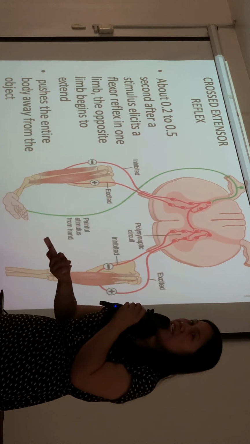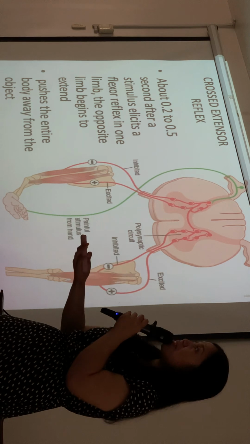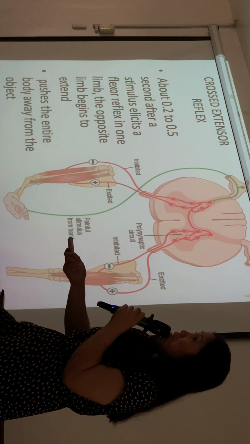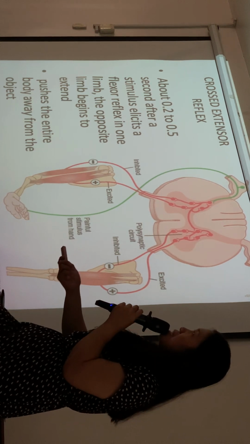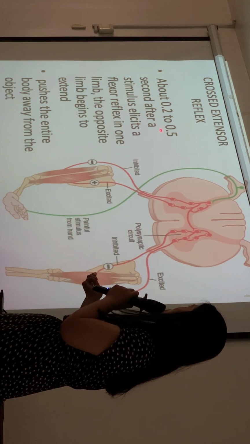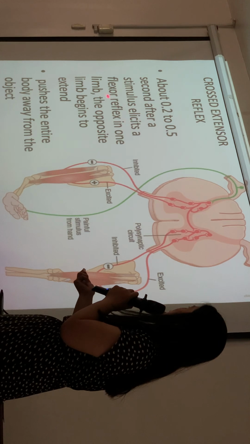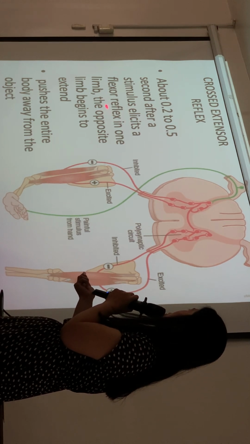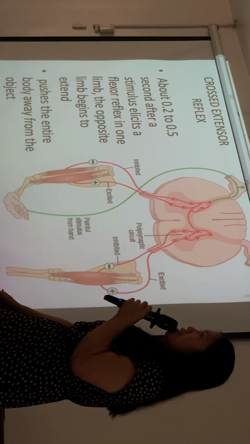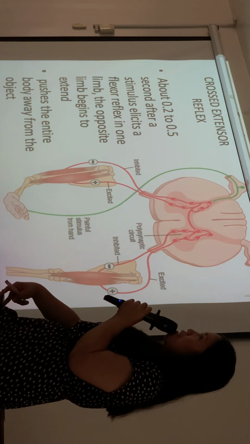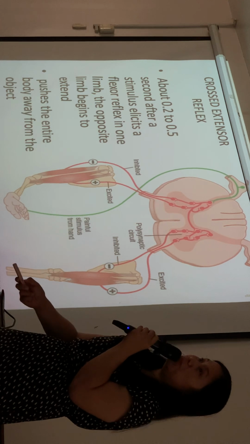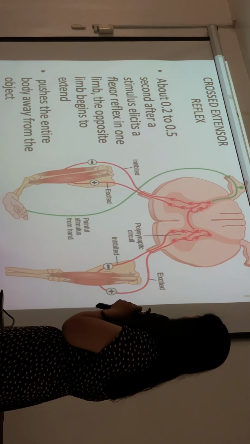Like for example, when you're walking and you step on a thumbtack, a sharp object. The initial response is for you to withdraw, right? Withdraw from that, or flex. But after 0.2 to 0.5 of a second, it elicits a flexor reflex in one limb, and the opposite limb would extend. So the ipsilateral limb would flex, the other limb would extend. This pushes the entire body away from the object. So that's a cross extensor reflex.